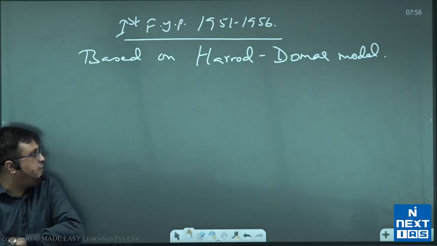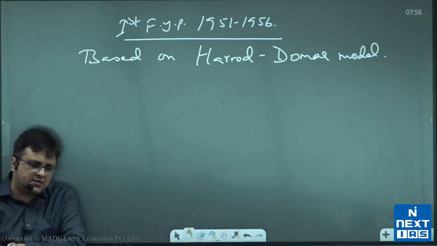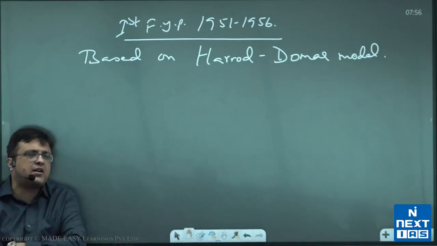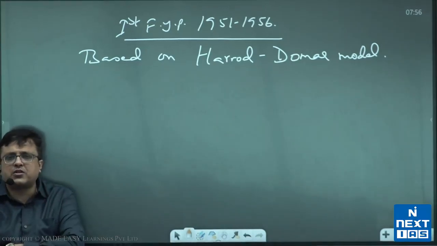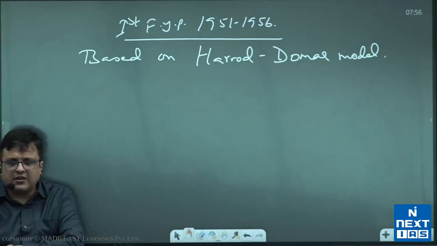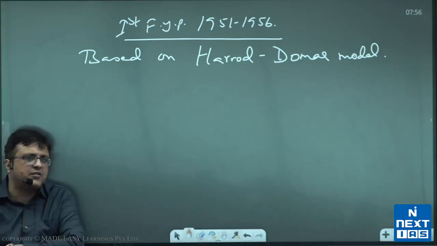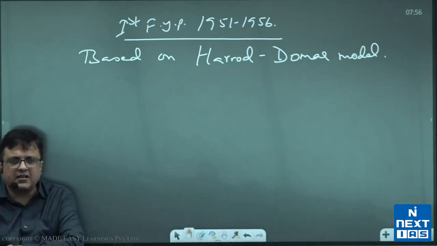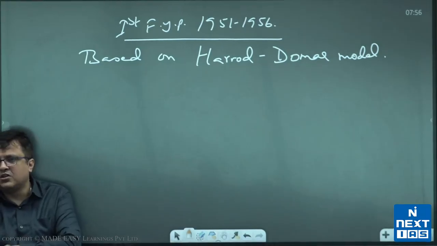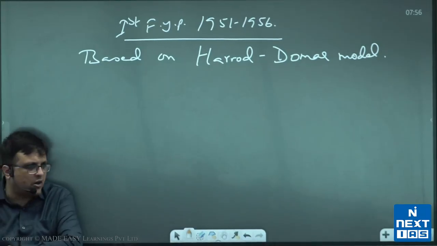Now, the Harrod-Domar model is something we covered the day before yesterday, when we talked about the virtuous cycle of growth. That is, when you improve savings, the increase in savings will contribute to investment, and that will contribute to GDP growth. So that was based on Harrod-Domar's idea.